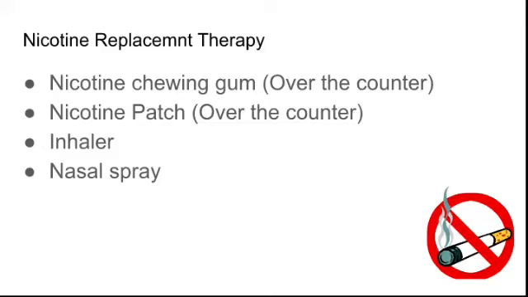So how can we replace nicotine? It is available in chewing gum form in pharmacies, which can be got over the counter. Nicotine patches they can just stick on their body, which will release a very little amount of nicotine, so it will satisfy them and they may stop taking cigarettes. It is also available as an inhaler and nasal spray, but for these two we need a prescription from the doctor. The patch and the chewing gum have very little nicotine, so we can get them over the counter.